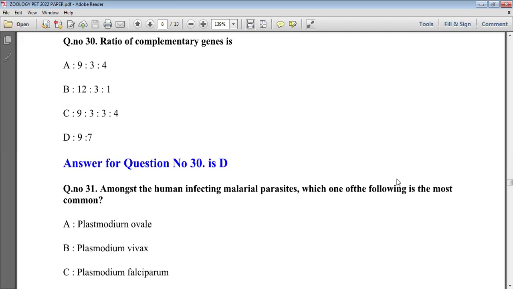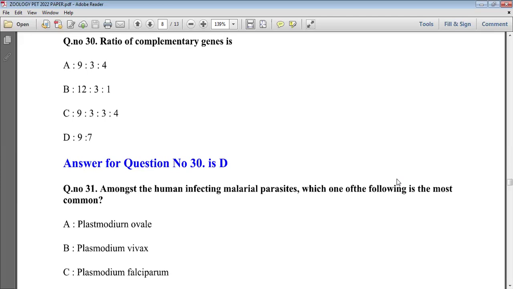Now, in the next question, the ratio of complementary genes is. This question also belongs to the field of genetics and inheritance. So, several such questions we are seeing here. Complementary genes show a 9:7 ratio in genotype and in phenotype. The genotypic and phenotypic ratios for complementary genes are similar, that is 9:7. And a 9:3:4 ratio we can see in the supplementary gene.